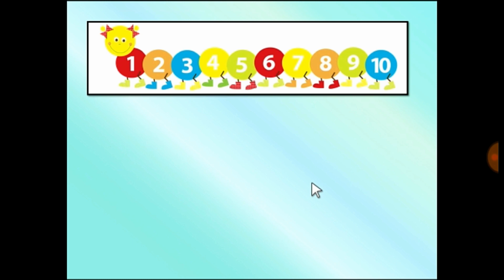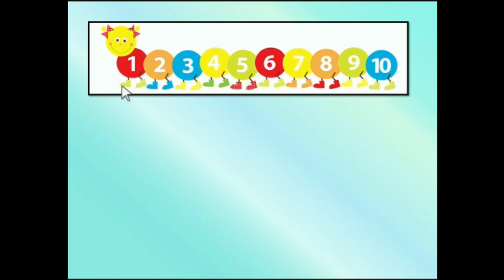Now, look at this beautiful picture. Yeah? A caterpillar having numbers on it. You have seen this type of thing when you were small. Now let us see in detail. That time mathematics was your favorite subject. You used to enjoy this class, playing with numbers, adding, subtracting.